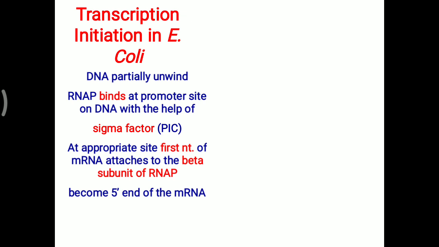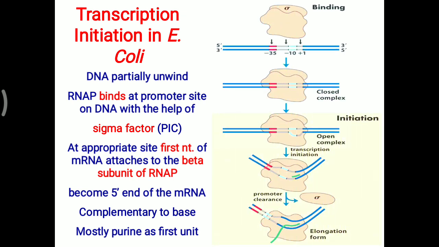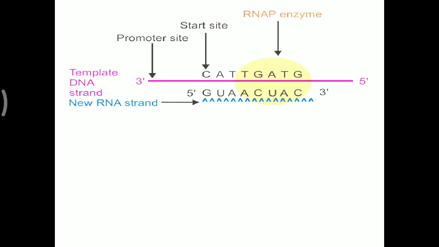So mRNA is synthesized starting from the 5' end and goes in the direction of 5' to 3', according to the complementary base sequence. Generally it is noticed that a purine is the first unit for mRNA formation in E. coli. So here the sigma unit binds, then it will identify the promoter site, then initiation. When initiation happens, sigma will be removed and the beta subunit of RNA polymerase is very helpful in starting the transcription. Further, let us see exactly how this RNA polymerase enzyme works.